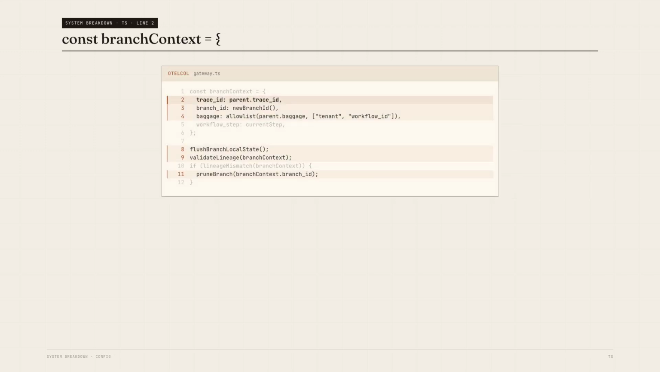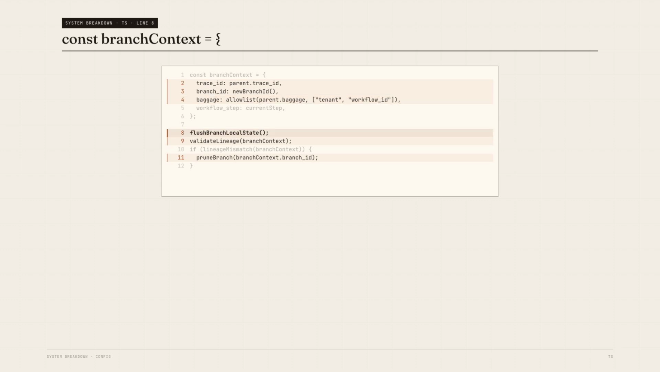The guardrails are boring, which is good. Keep trace context immutable. Create explicit branch IDs at fanout. Flush branch local state when a task starts. Use baggage allow lists instead of copying every key forward. Validate workflow step, agent role, resource ID, and retry lineage at tool boundaries. If a branch claims state that does not belong to its lineage, prune it before its output reaches the workflow.